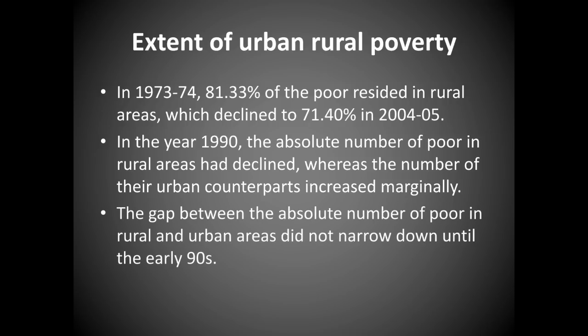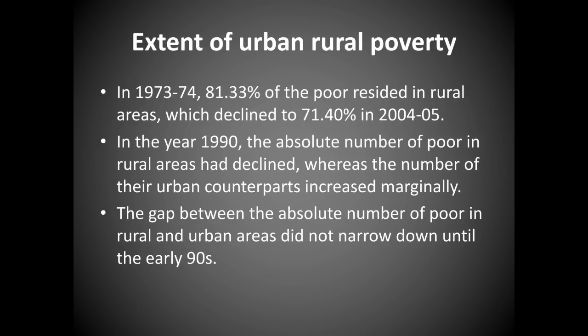The gap between the absolute number of poor in rural and urban areas did not narrow down until the early 90s. The gap started to build more and more. It just kept going parallel. There was no point where it could meet, and where we could say yes, the population's poverty is being reduced.